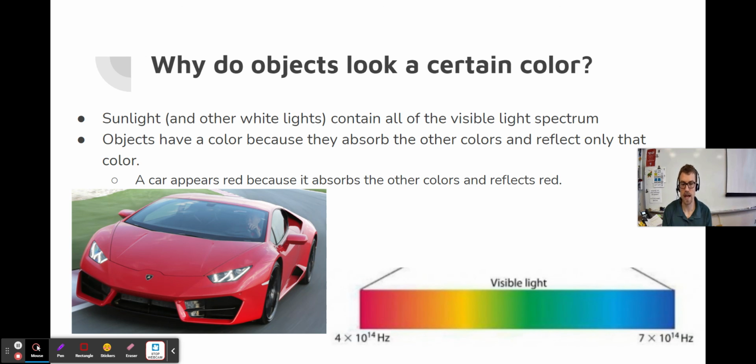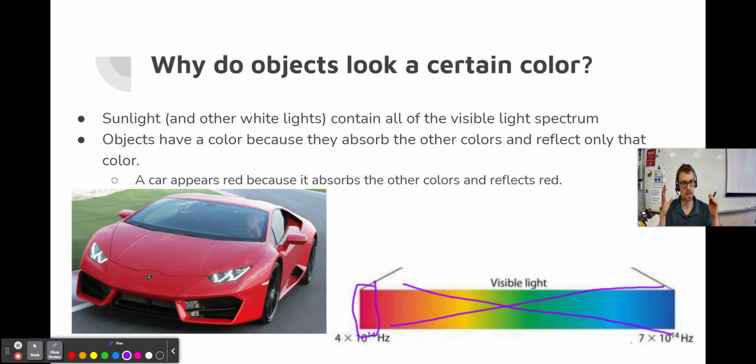So why does something appear red? Well, something appears red because it is reflecting the red part of the visible light spectrum, and it is absorbing all of the rest of it. Something appears red because all of these waves are hitting it. The pigments inside this paint are absorbing the yellows, the greens, the blues, the purples, and then it is reflecting the red.